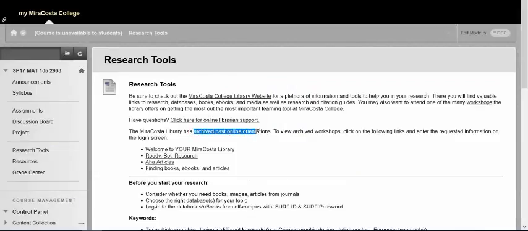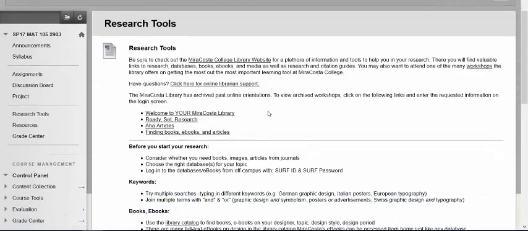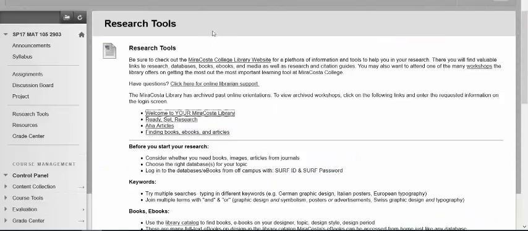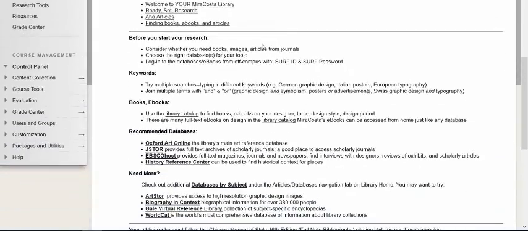Also, the library has archived past online orientations. And to view these archived workshops, just click one of those links, and that will take you to a registration area. Just type in your name and email address and click the Connect button. Now, these were recorded online sessions. You can't participate in them, but you can watch and listen to them, and I'm sure you'll find them very helpful. But again, those are just recordings that you can watch on those topics.